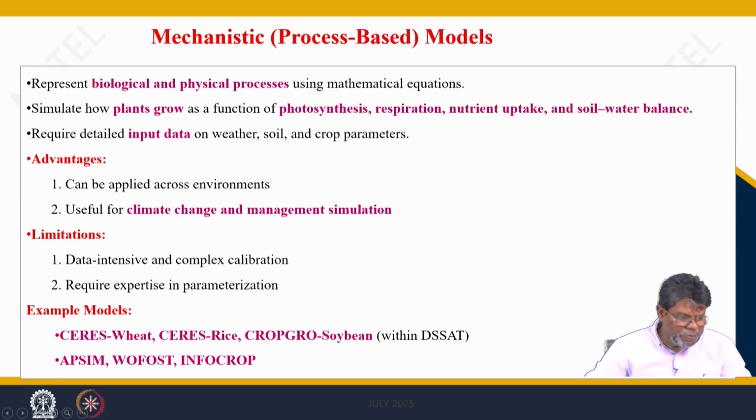Mostly the process-based models are based upon some preconceived biological theory, like photosynthesis, respiration, nutrient uptake, soil water balance, nutrient balance. Some biological theory is involved in the growth and yield predictions. So, these are called mechanistic models or process-based models, not empirical models. They can be applied across environments, useful for climate change and management simulations as we do.